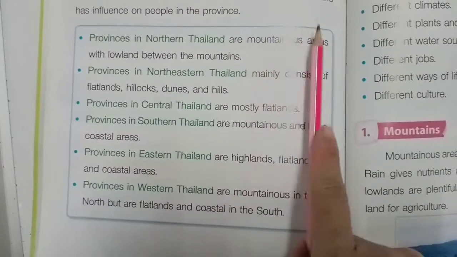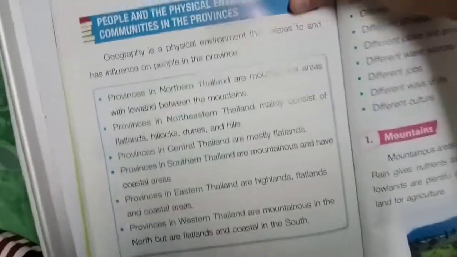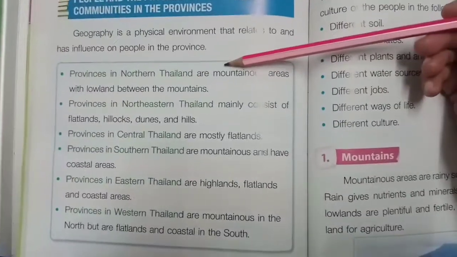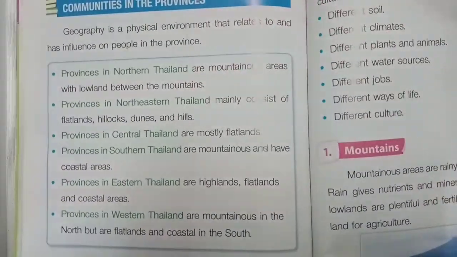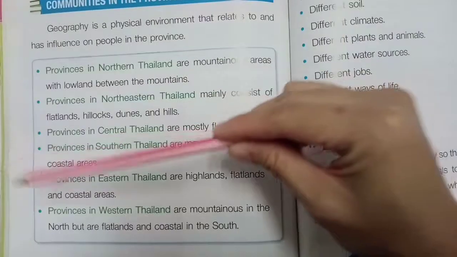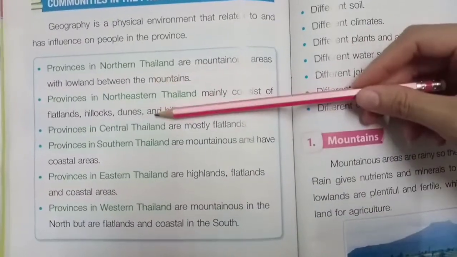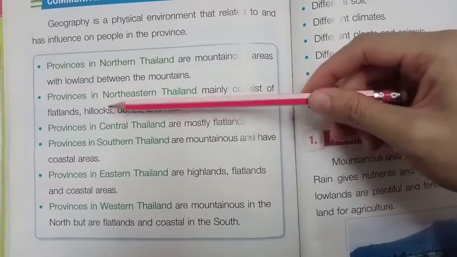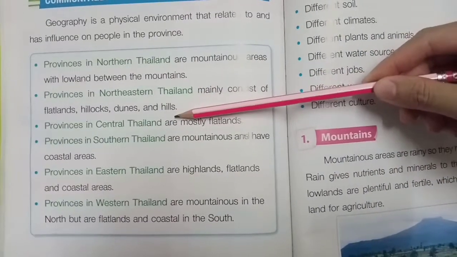You have a lot of mountains, and also lowland between them, so it is not just up, it is like waves. In northeastern Thailand, the land mainly consists of flatlands, hillocks, dunes, and hills.